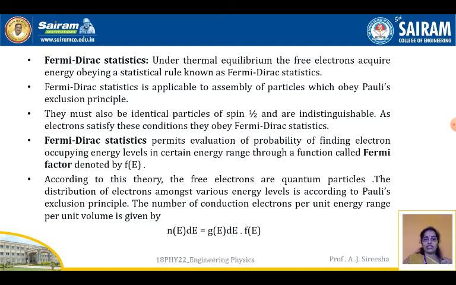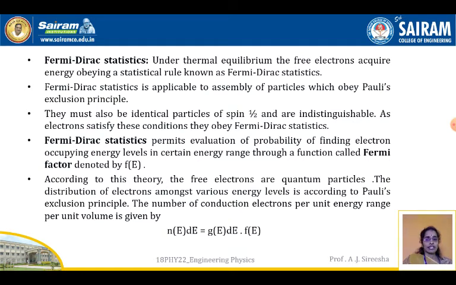So the number of conduction electrons per unit range per unit volume is given by N(E) dE equal to g(E) dE into f(E), where f(E) is the Fermi factor, g(E) dE is the density of states, which we have seen in the previous slide, and N(E) dE is the number of conduction electrons per unit range per unit volume.